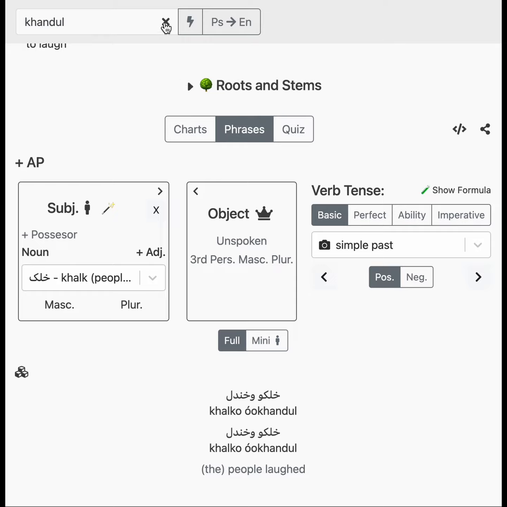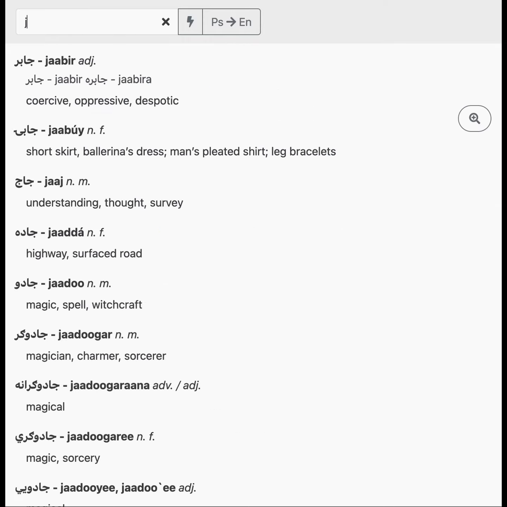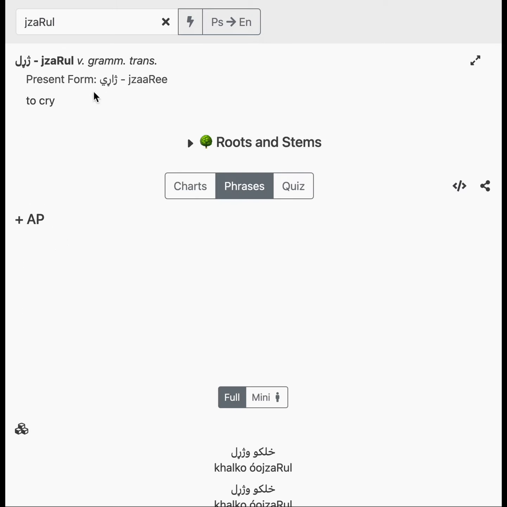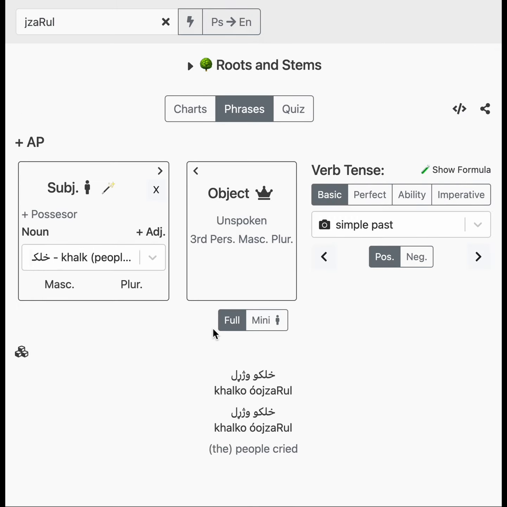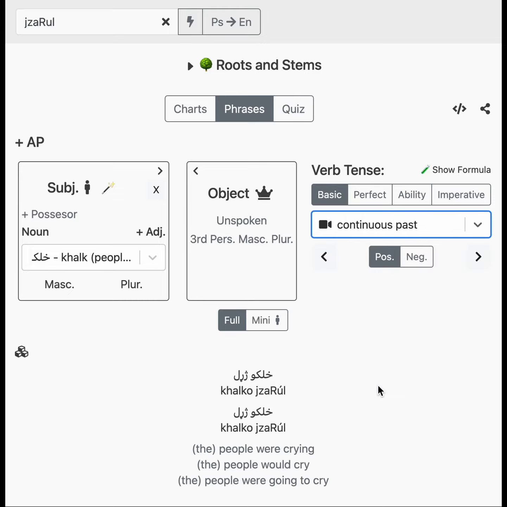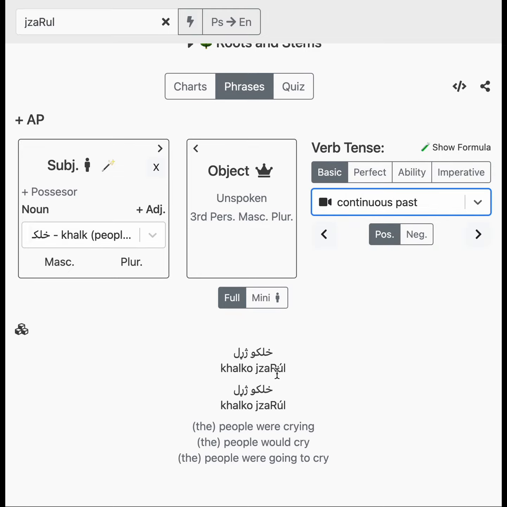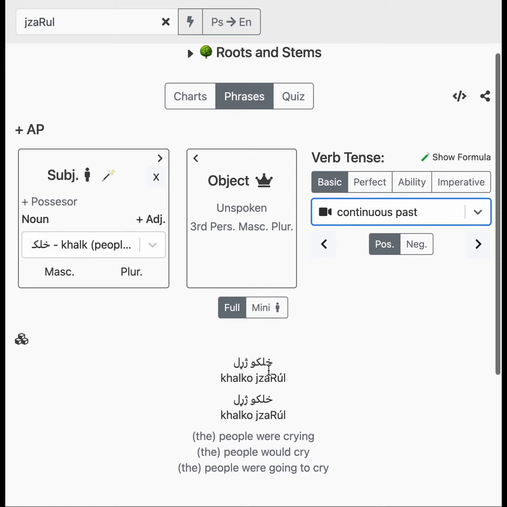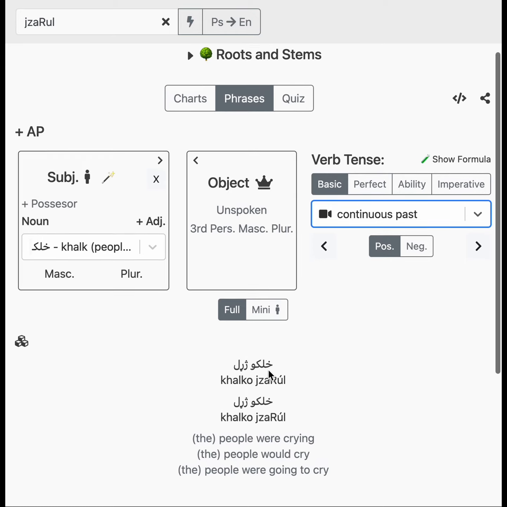This is not just used with khandal. Let's look at the other example, jaral. It's the exact same thing. So the people cried, khalqu jaral. Or if I could say that people were crying, khalqu jaral, like that. Inflecting the subject and the verb agrees with the object, just like any other transitive past tense verb.